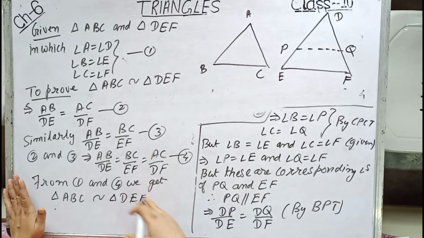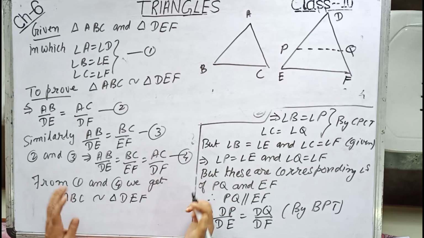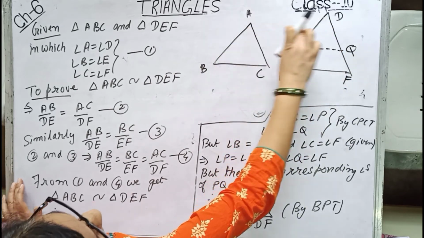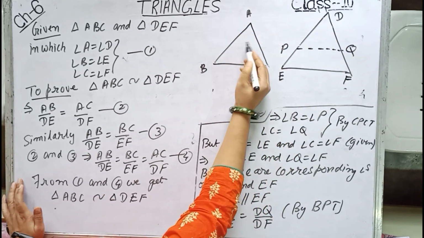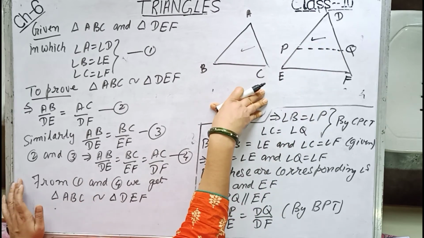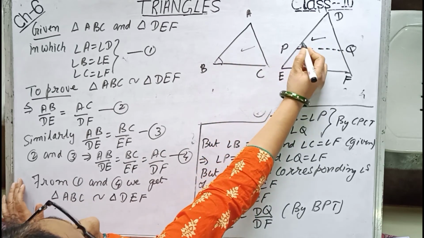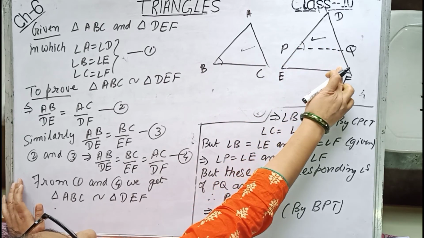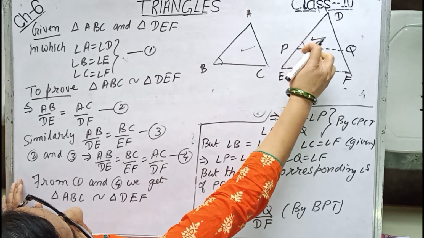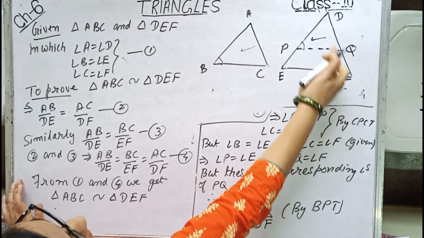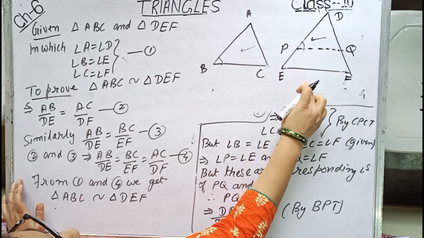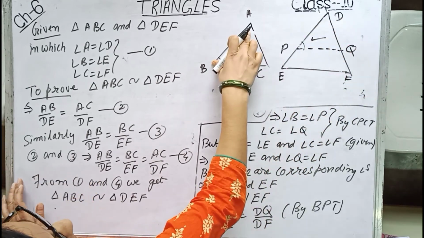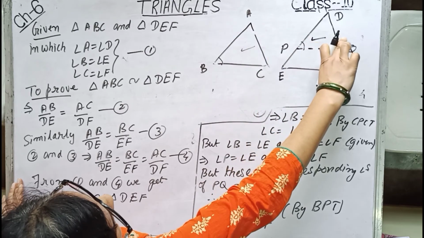So I am explaining the proof again. We take points P and Q on DE and DF such that DP equals AB and DQ equals AC. Now these two triangles will be congruent by SAS. When they are congruent, we can write angle B equals angle P, but B equals E. So P equals E. Similarly, Q equals F. Therefore, PQ and EF are parallel. In triangle DEF, PQ parallel to EF implies DP by DE equals DQ by DF, but DP equals AB. Therefore, AB by DE equals AC by DF.